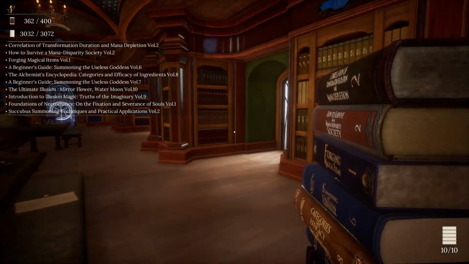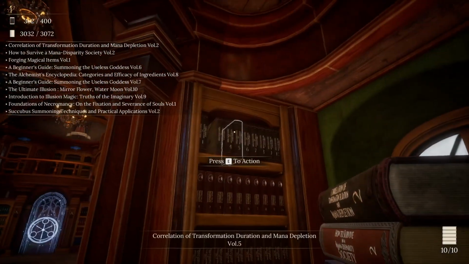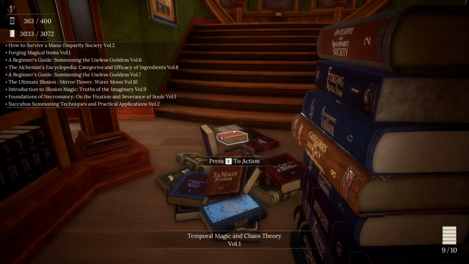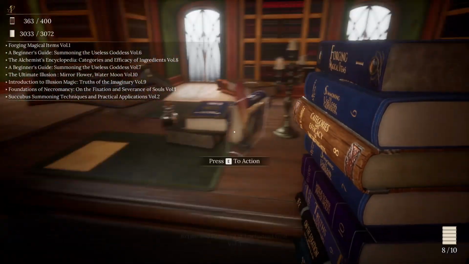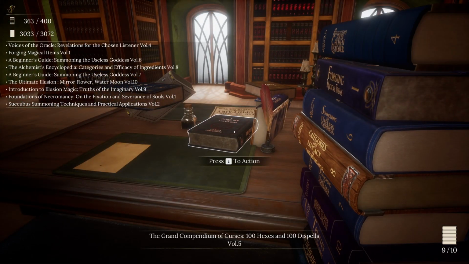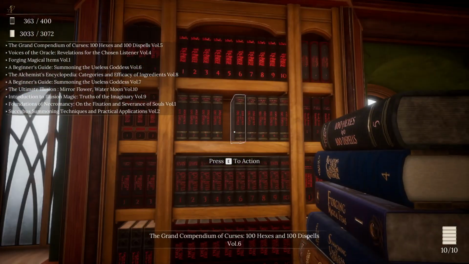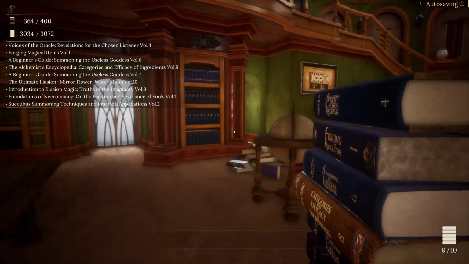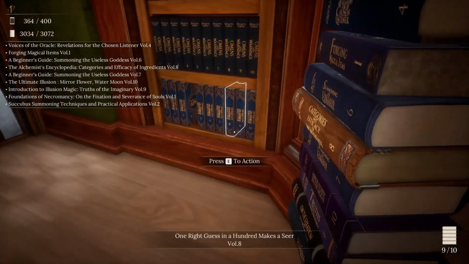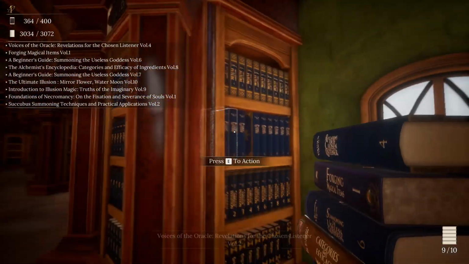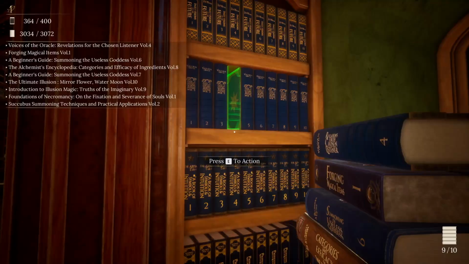So correlation of transformation, duration, mana, depletion, Volume 2. Completes that. House 5 mana, disparity society. So we've got space for 2 more. Grand Compendium of Curses, 100 Hexes and Dispels, Volume 5. Completes Curse Off, Voice of the Oracle, Revelations for the Chosen Listener. That's Volume 4. Goes right here.